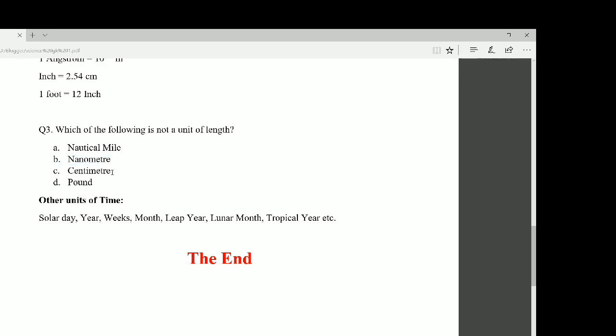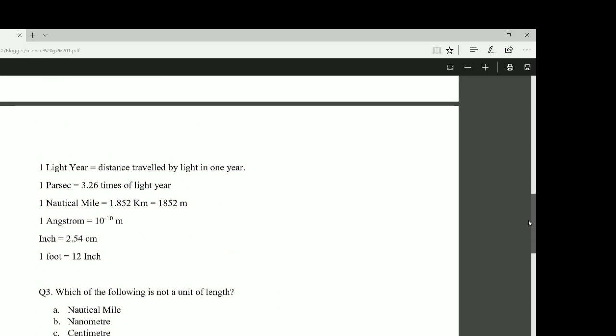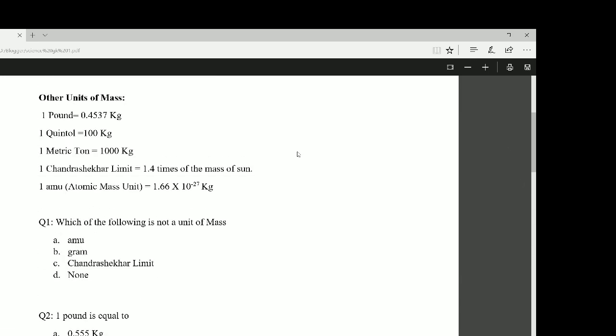Centimeter: as meter is a unit of length, hence centimeter is also a unit of length. Next, pound.